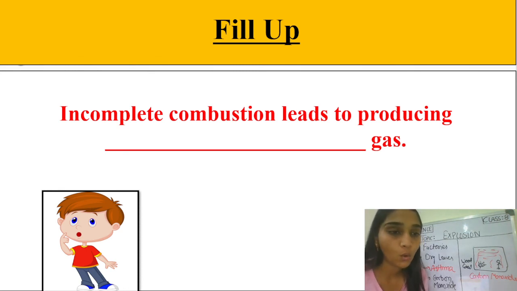And students, in your homework, you have to write what is explosion and explain its process with the help of an example. And also you have to give some more examples, search for more applications where the burning of fuels is leading to harmful products. And in the activity, you have to briefly write a report on how we can save our environment or nature from the burning of fuels leading to harmful products, what measures we can take. So we will discuss more in our next videos.